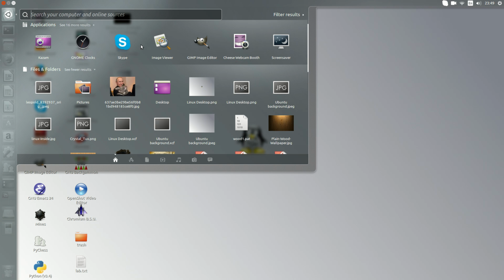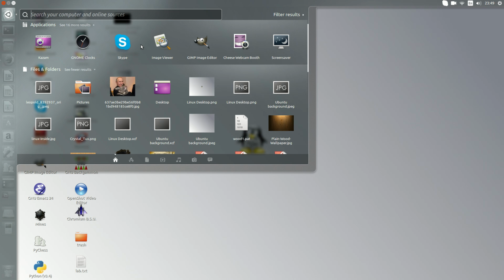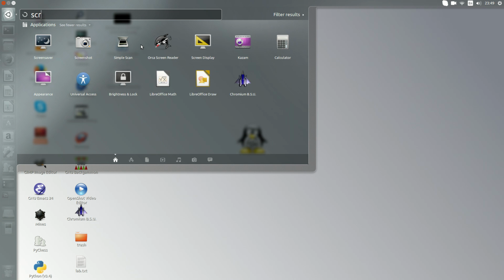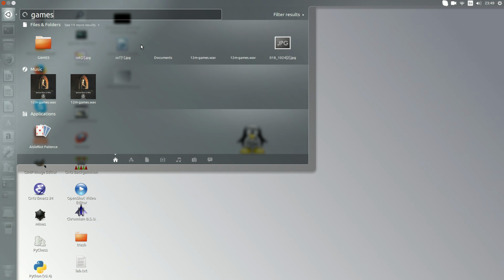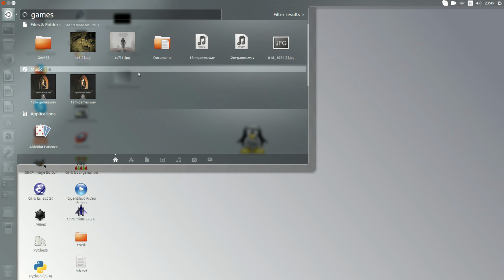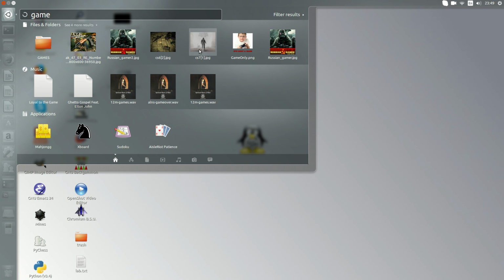So system, what else can we search? We can search for date. So we have time and date programs, or we can search for practically anything. Screensaver. Here's a screensaver. Games, everybody loves games. So here we have some games, like the pictures of the games or a game folder, or board games or some other stuff. Pictures, it finds pictures automatically.